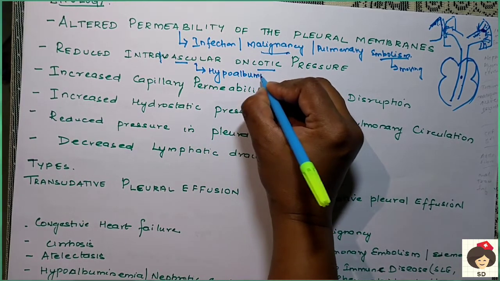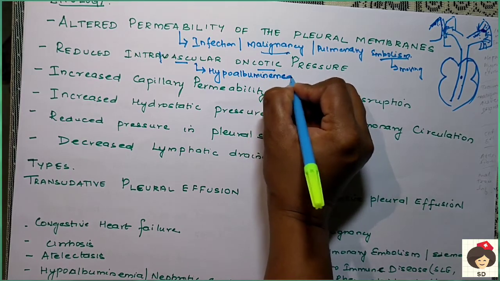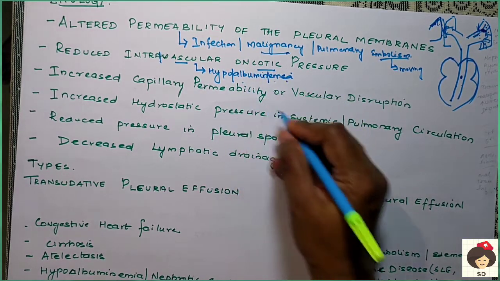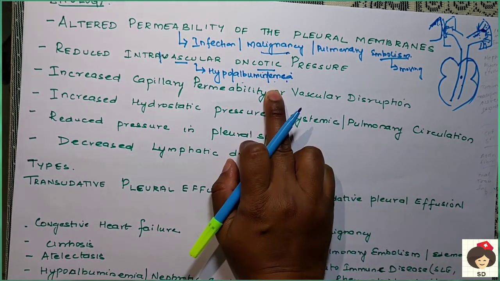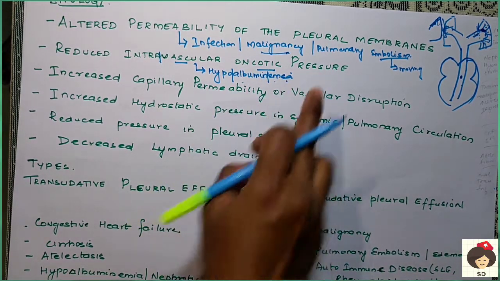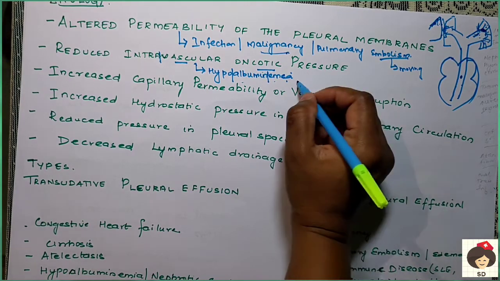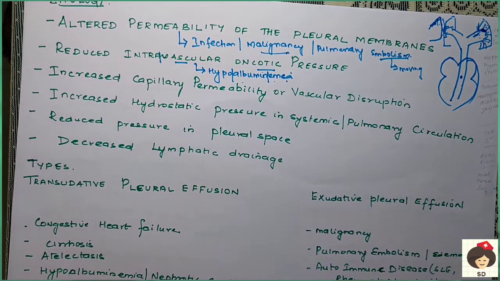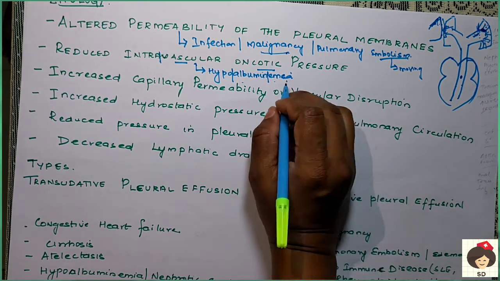One type of protein is called albumin. Hypo means decreased, albumin is a protein, and emia means blood. So when there is decreased albumin in the blood, the oncotic pressure will not be maintained in the capillaries. Because of this, fluid cannot be withdrawn or absorbed from the external area, so fluid will get accumulated in the pleural space itself.